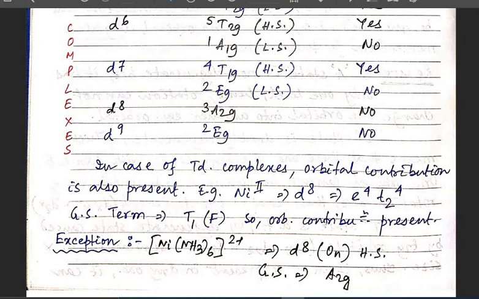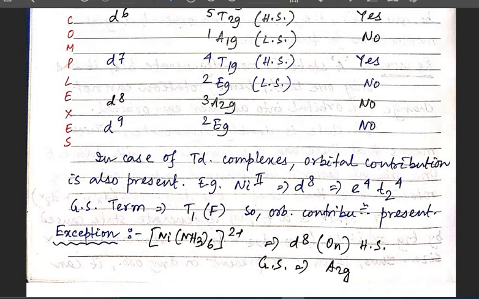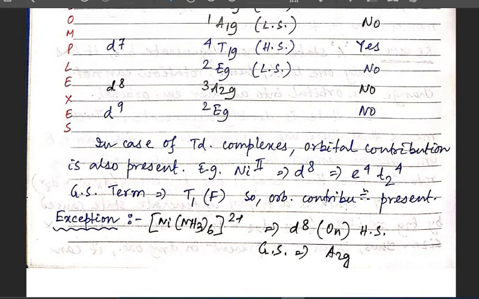Few exceptions are also there. Here I have written the exception: if I have [Ni(NH3)6]2+, that is the nickel hexaammine 2+ complex, the electronic configuration is d8 octahedral high spin complex, and the ground state term is A2g.